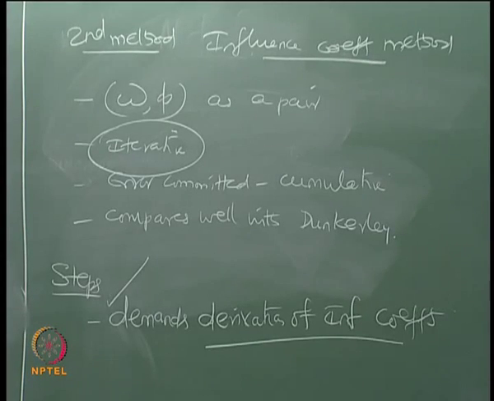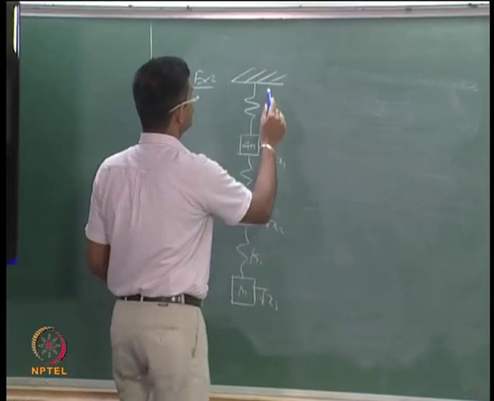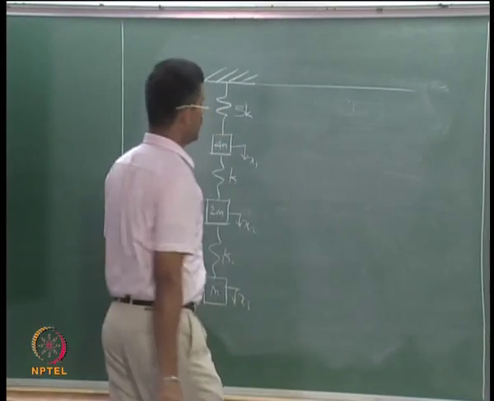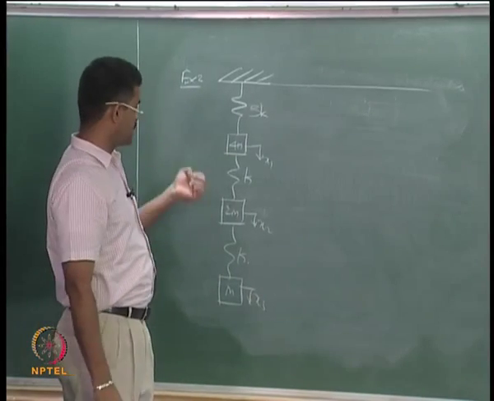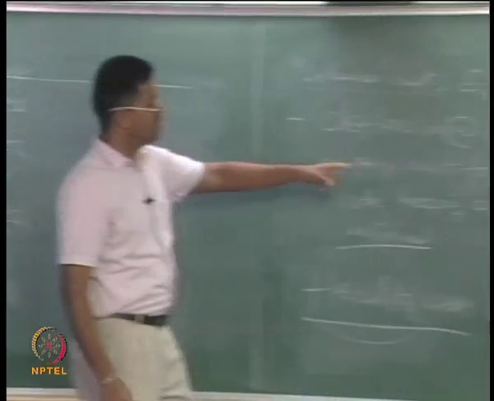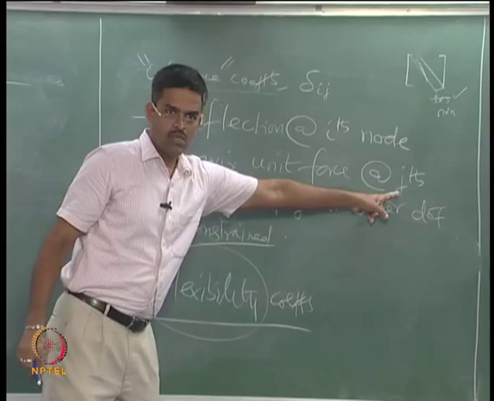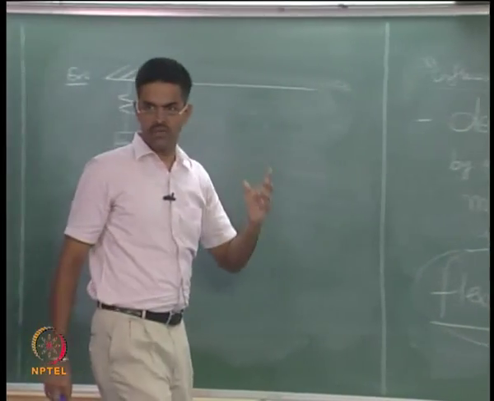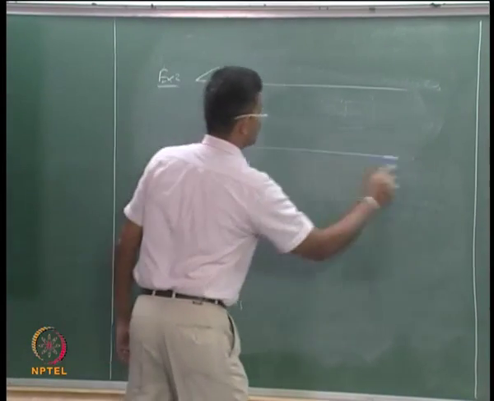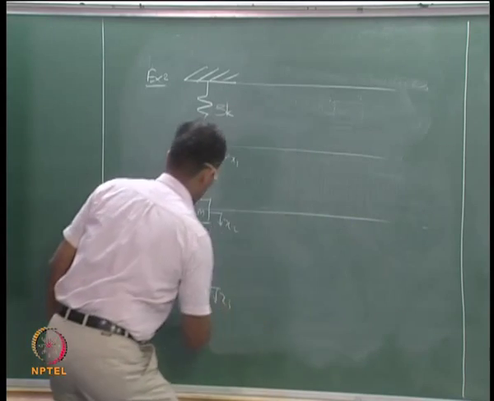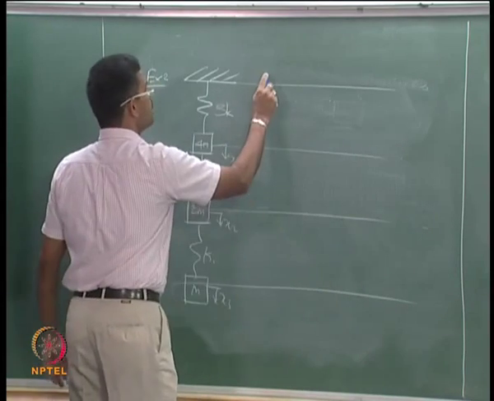So, let us first derive the influence coefficient for this problem. What I should do is I must provide or excite a unit force at any specific node and find the deflections in all these. So, let me give unit force in all the 3 degrees of freedom independently.